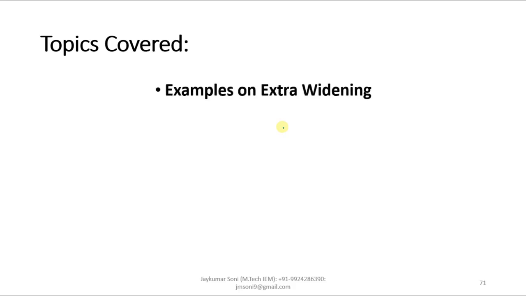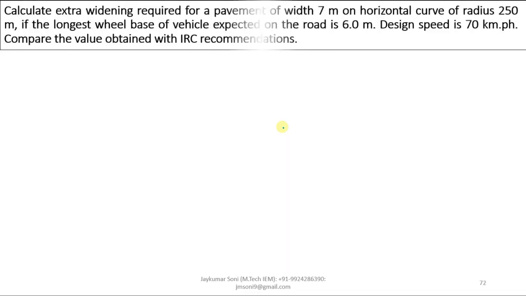Dear students, we are going to cover various kinds of examples based on extra widening on horizontal curve in this particular lecture. We have already learned what is mechanical widening and psychological widening in our previous lecture. So try to focus on this particular lecture. Let us begin. So this is the first example.